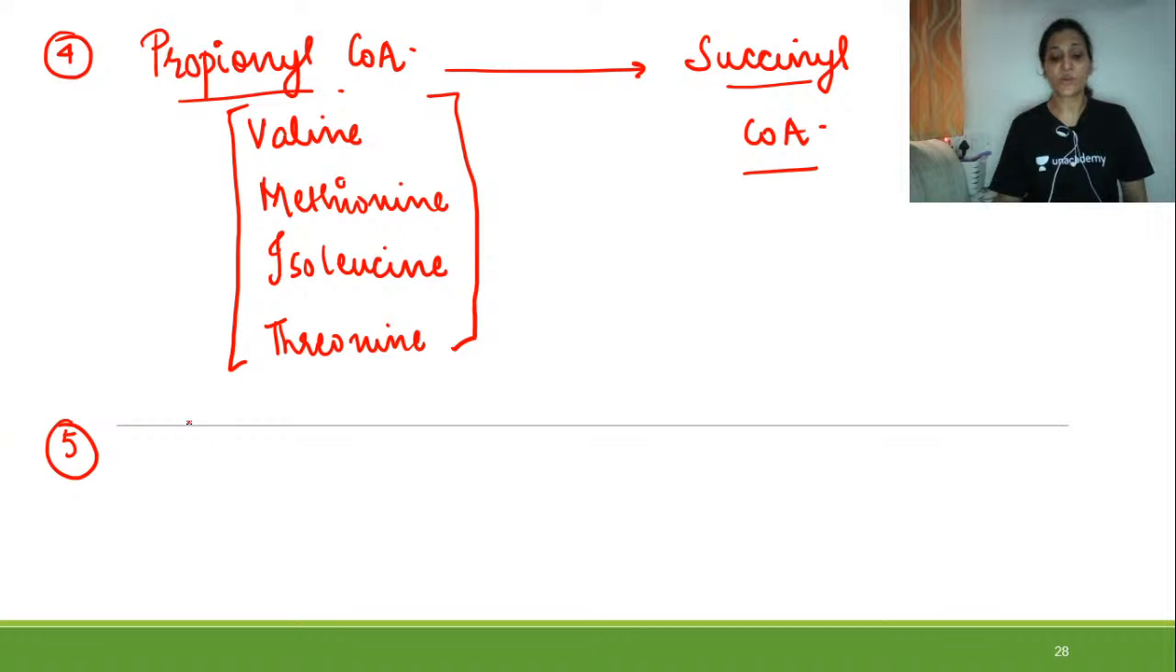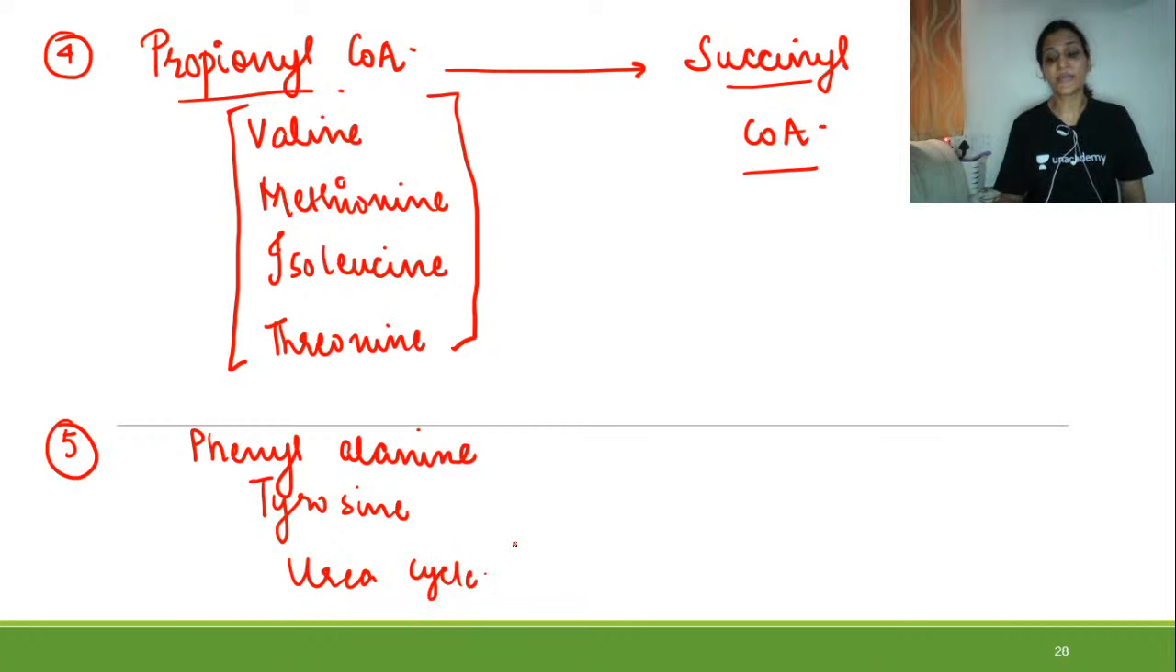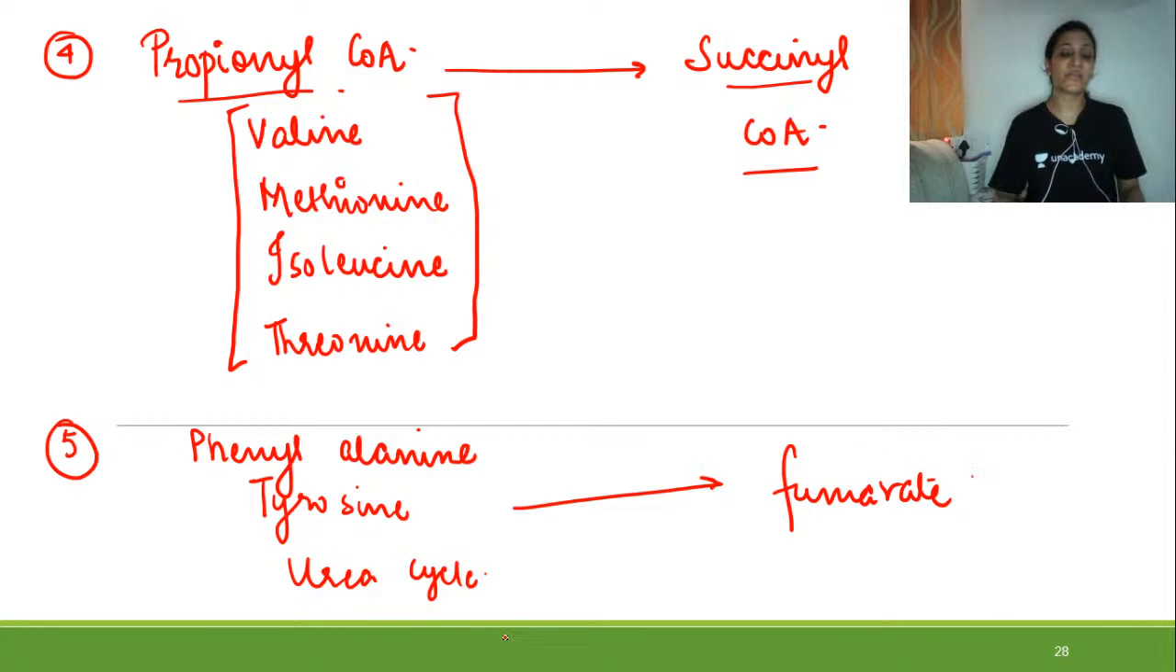Now the fifth anapleurotic reaction is conversion of phenylalanine and tyrosine, and also from the urea cycle, there will be formation of fumarate. I have covered the urea cycle as well, so if you have any doubt in this, you can go and check my video on the urea cycle. So formation of fumarate from phenylalanine, tyrosine and the urea cycle.